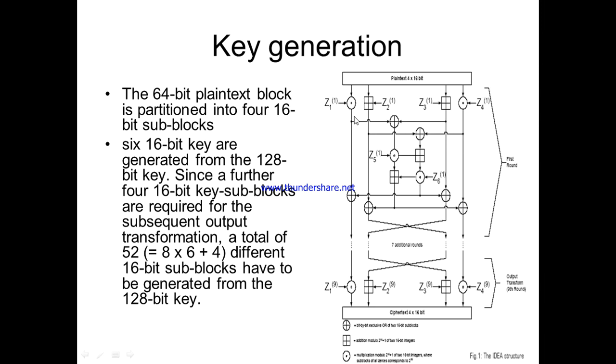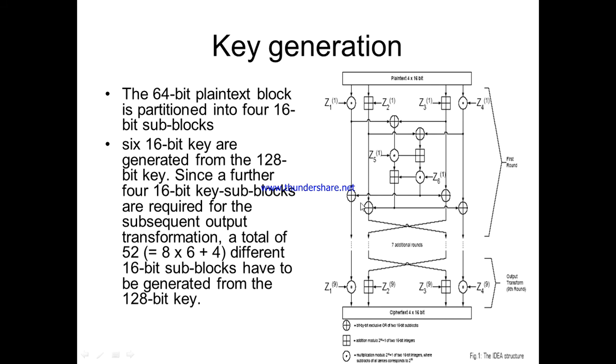You can see Z1, Z2, Z3, Z4, Z5 and Z6. These are nothing but the key subblocks. We take the 128-bit key, and here we use 6 key subblocks.